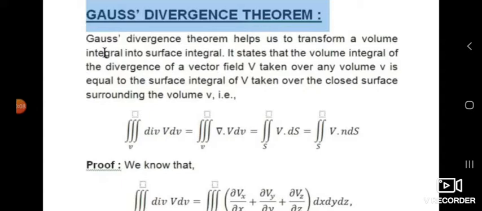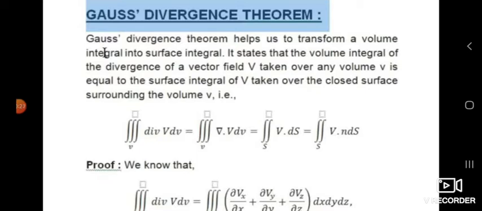So, in the last lecture, we discussed the line integral, surface integral, and volume integral. These are the basic terms in mathematics that we have to use in physics.